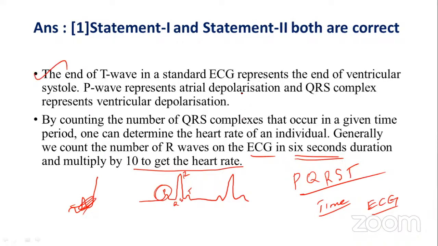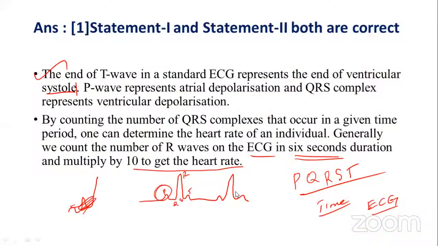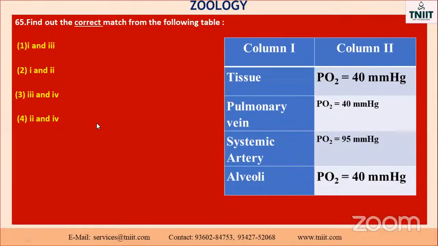The T wave in the ECG represents the end of ventricular systole. This is the part that is given here. Ventricular systole, and also the QRS complex in the given time represents the heart rate, the QRS complexes that occur in the given time period. So the option is both are correct statements. Go to the next one.